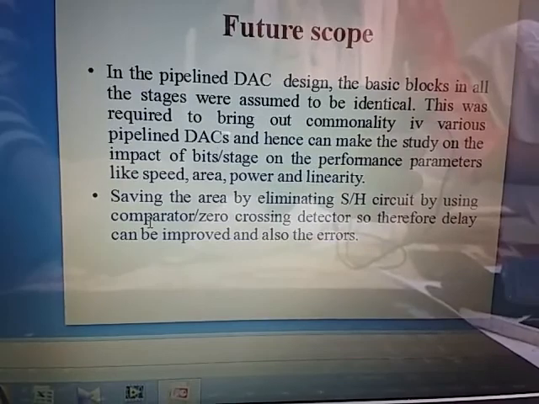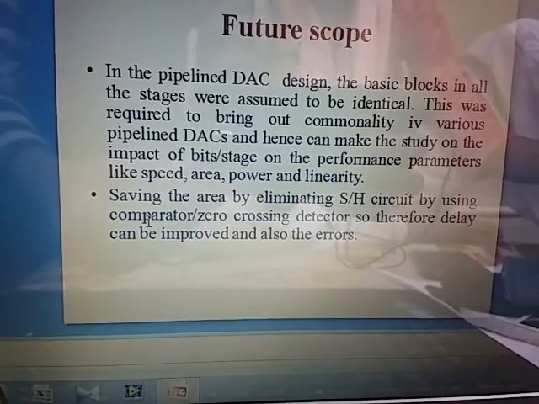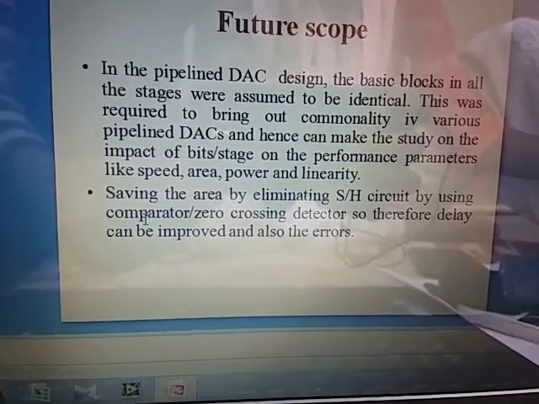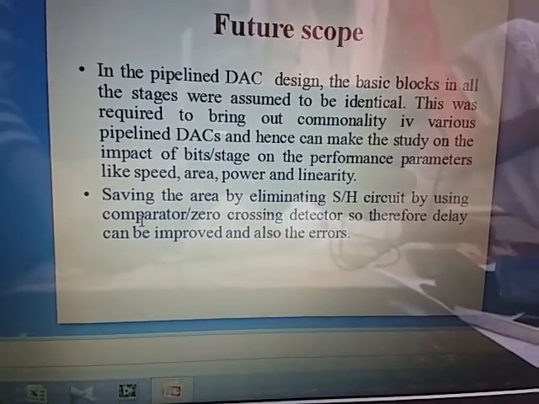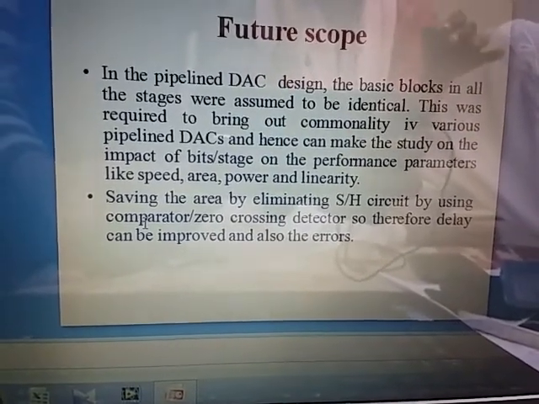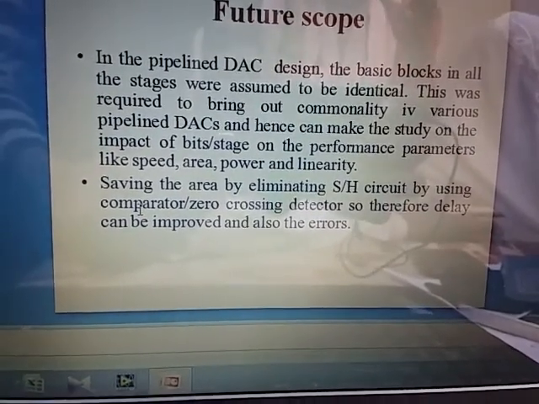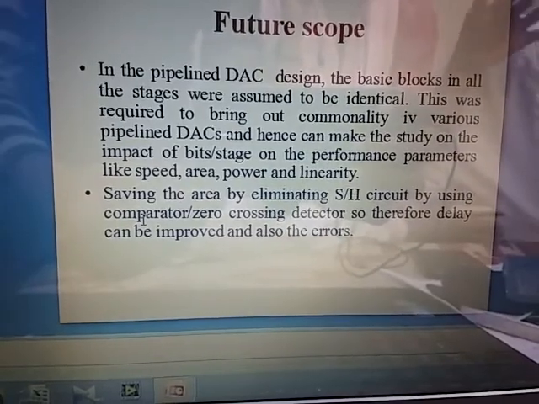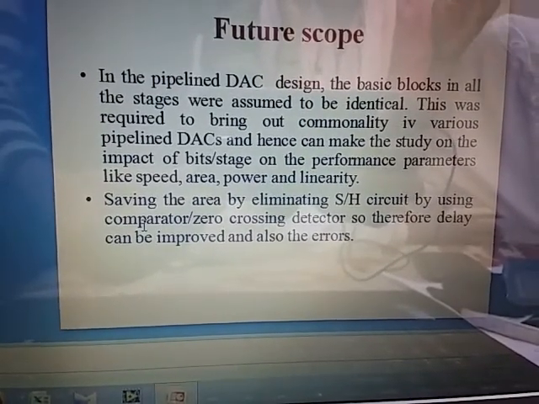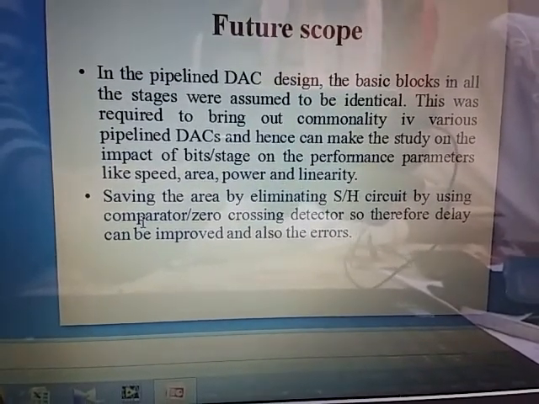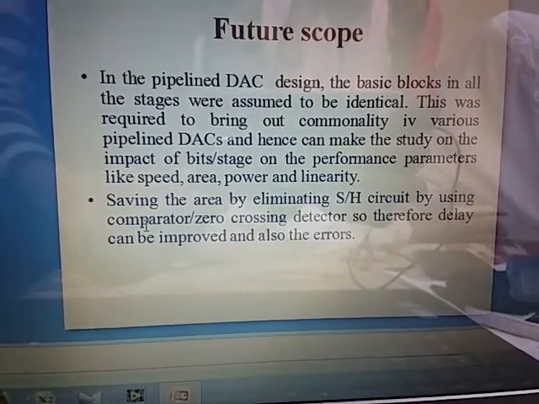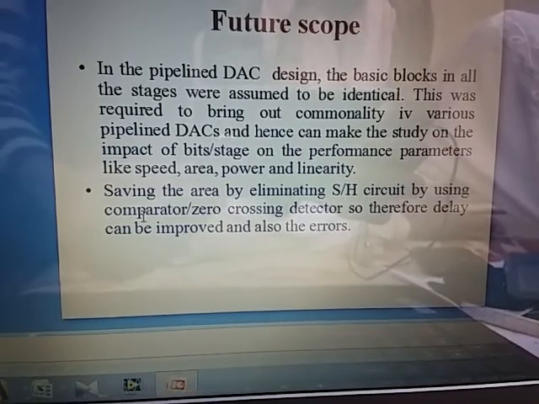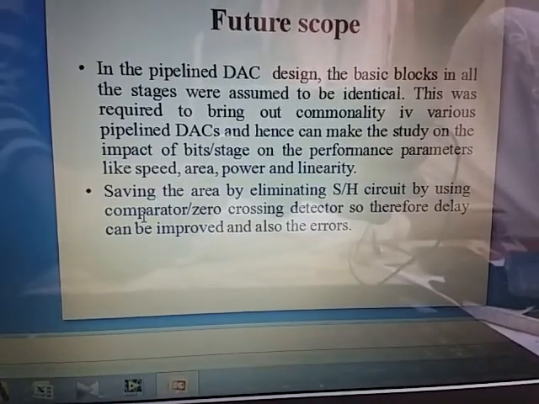So the next future scope is reducing the area. As we have seen in the pipeline DAC, more sample and hold circuits are there, but it is accurate. So we can eliminate some of the sample and hold circuits to reduce the area, and we can also improve the accuracy. We can also do that by using a comparator or zero crossing detector. Therefore the delay can be improved, and the errors can also be reduced. So this is how we can improve in future.